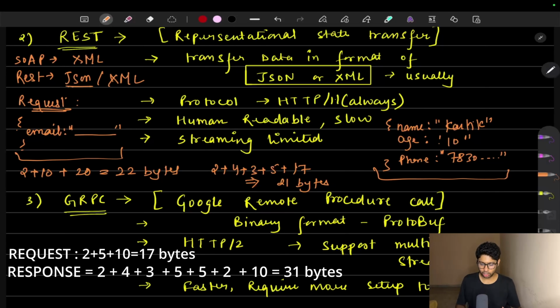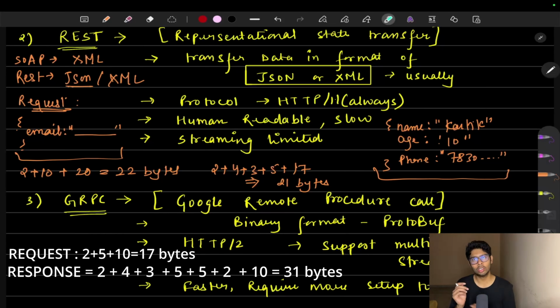Okay, so what we have come to know is that when we are sending the request, we use a space of 22 bytes. When we are receiving back, we are using a space of 21 bytes. Now, this is all happening in REST when we are using JSON. Now, why do we move to gRPC? In gRPC, we are not using JSON. We are using a specific format named protobufs. Okay, so they are in a binary format.